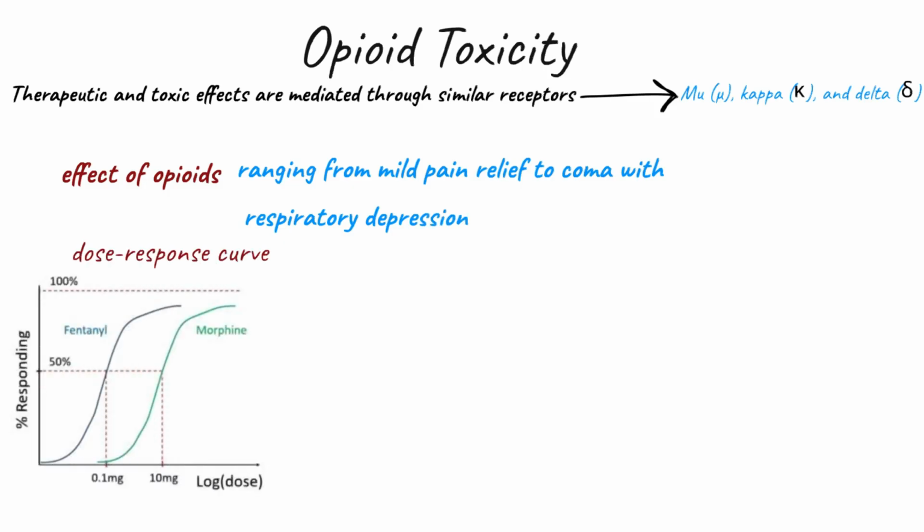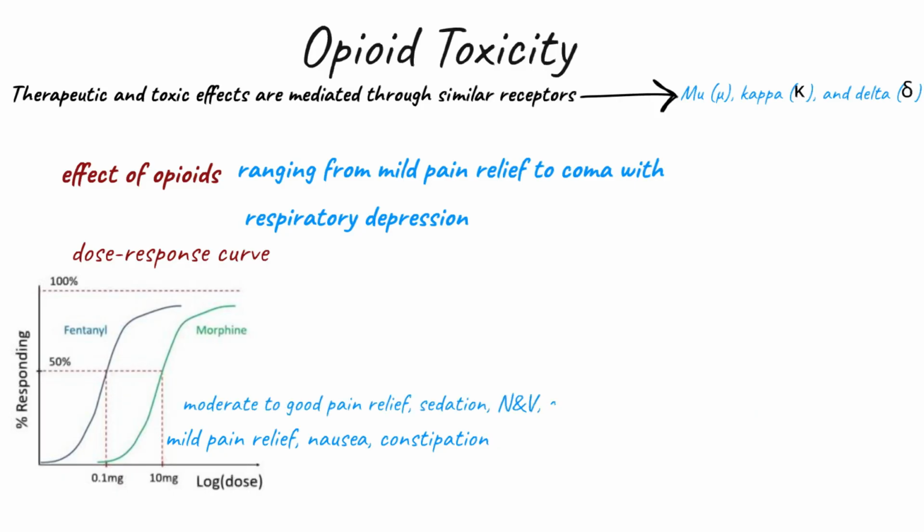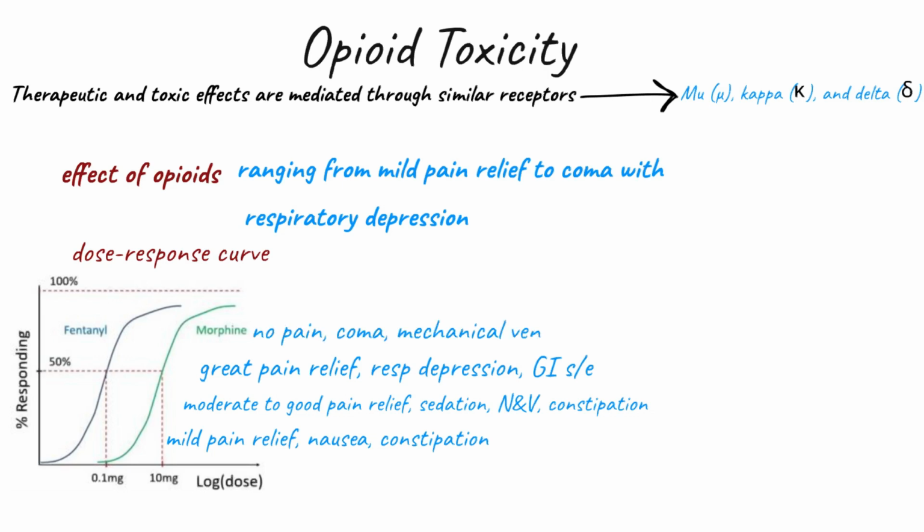As the dose of opioid increases, the response increases. With a low dose, the patient gets mild pain relief, nausea, and constipation. Once the dose is slightly increased, the patient will get moderate to good pain relief, sedation, nausea and vomiting, and constipation. Once we increase the dose again, the patient starts to experience great pain relief, respiratory depression, and more severe GI side effects. With high doses, the patient may end up with no pain, coma, mechanical ventilation, and even death.